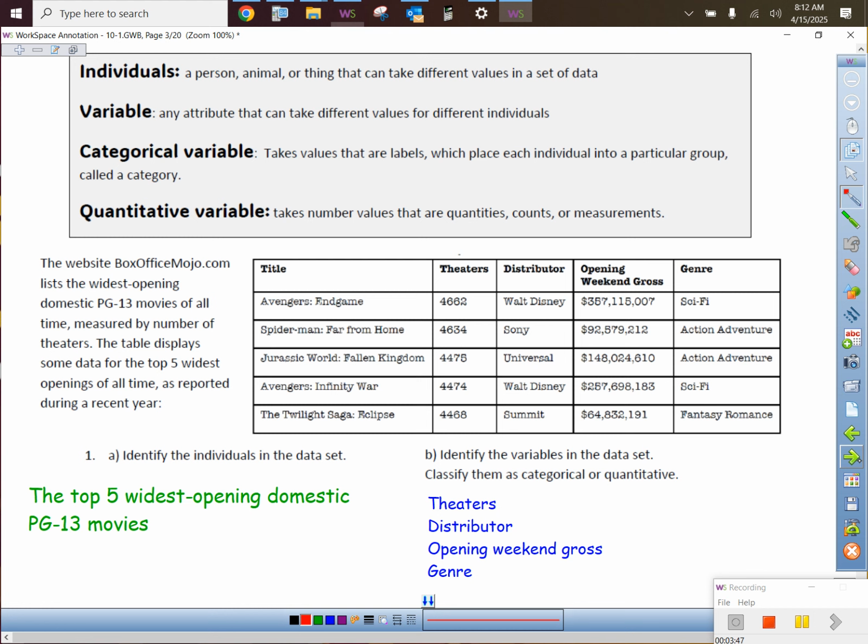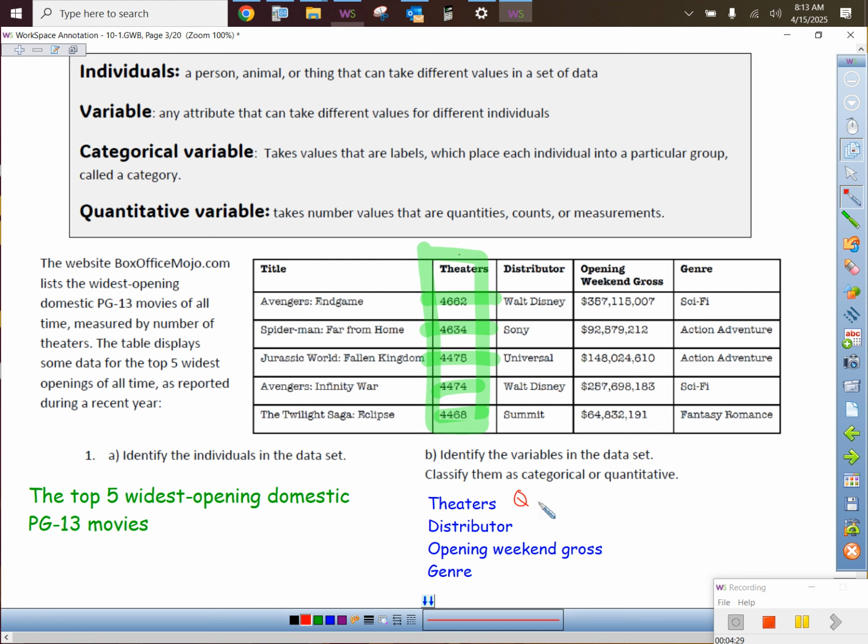Notice how I wrote them in a column, because they also want us to say whether each is categorical or quantitative. So let's dive into that. Let's look at the theaters. Is that more of a categorical variable or a quantitative variable? Here's the shortcut. What did they list in there? Numbers or not numbers? Like how many theaters it was released in? What do you think? Categorical or quantitative? Quantitative. Let's put a Q for that. Does that sound all right? That's a quantitative variable.